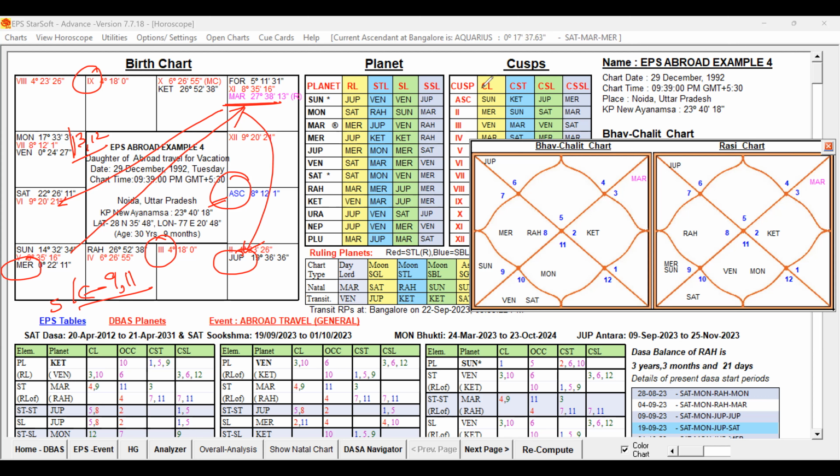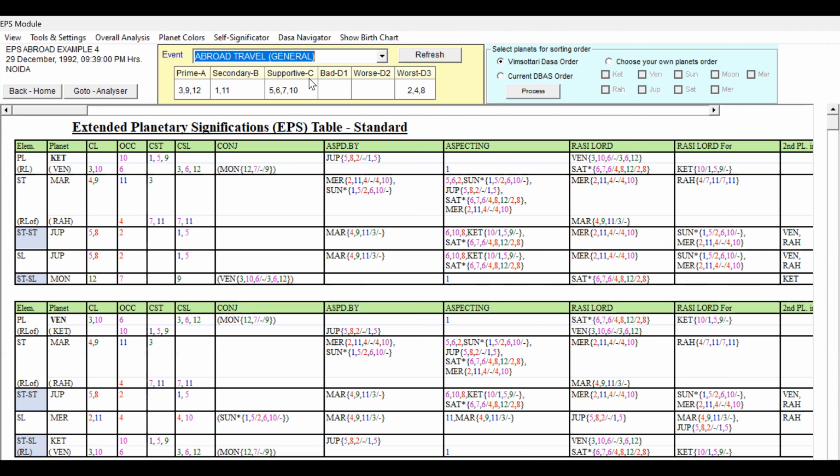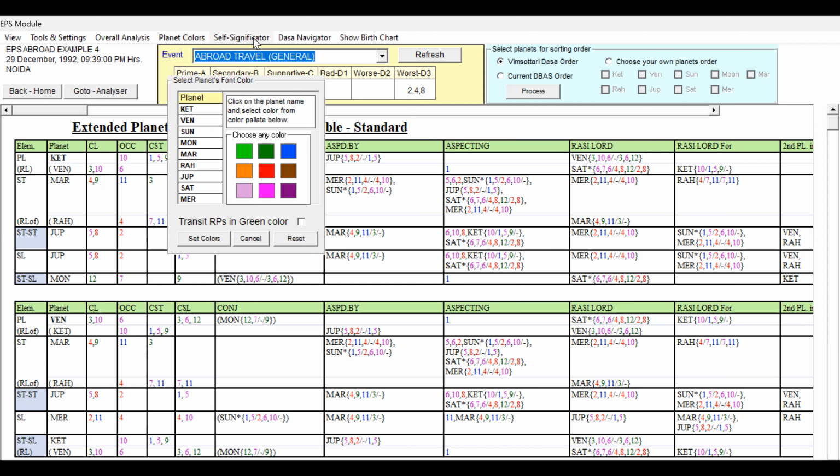Now let us do the extended signification and have a look at the self significations. The event I have chosen is abroad travel general. General in the sense it can be taken for anything, for all sorts of events, whether it is for vacation or for job prospects or anything. Only for education we cannot take it, because here the fourth house is given under D3 as unfavorable, but for education it will come under favorable. So you can take it as general. Now let us check the significators.